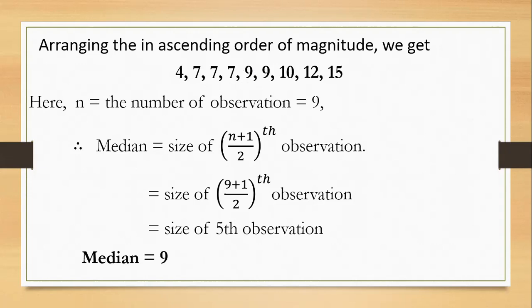So it's simple. For an individual series, just arrange in ascending order, then find the number of terms, and then use the formula median equals size of (n plus 1) by 2 observation, where n is the number of terms. So n value is 9, and 9 plus 1 by 2 is the fifth observation, the fifth value. Whichever value is in the fifth position in this series is the median. So median equals 9. Already I informed you, median is the middle value.